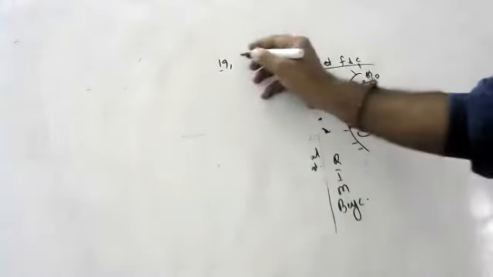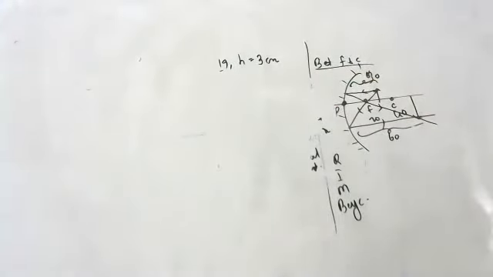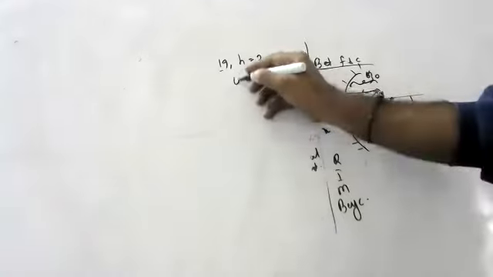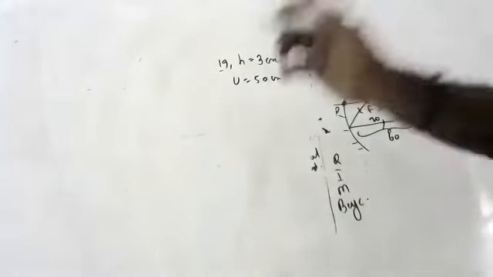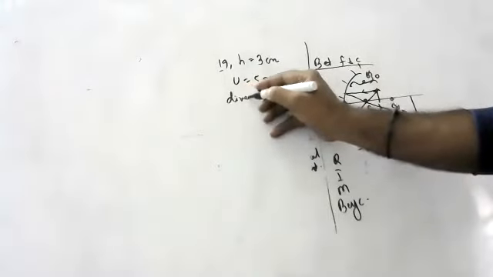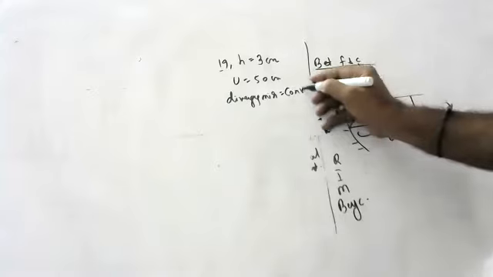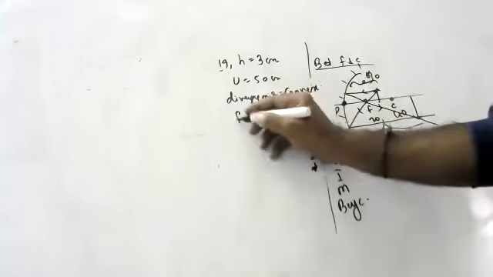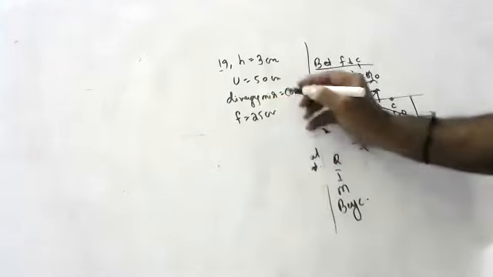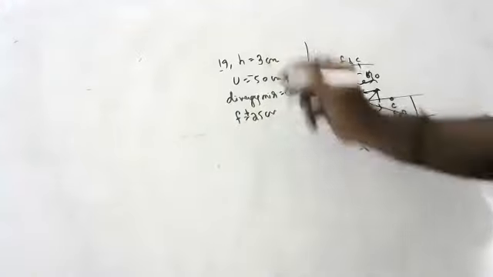An object 3 centimeters in height is held at a distance of 50 centimeters from a diverging mirror. Who is diverging mirror, children? Convex mirror. Convex is diverging mirror of focal length 25 centimeters. So find everything. So children, convex means plus or minus? Plus. Object distance is minus.